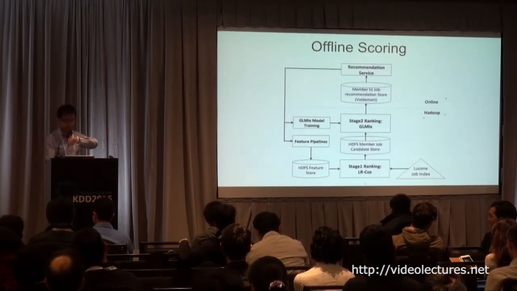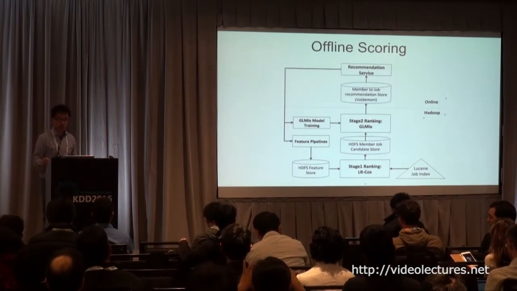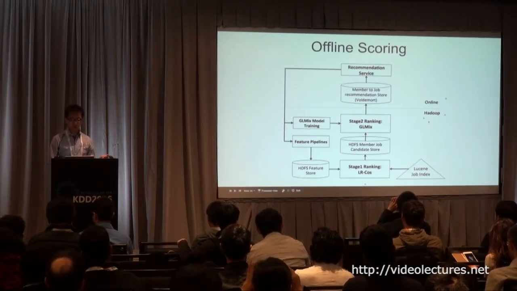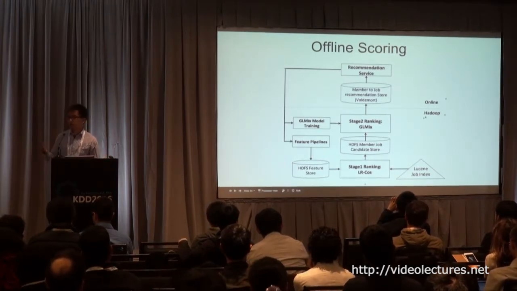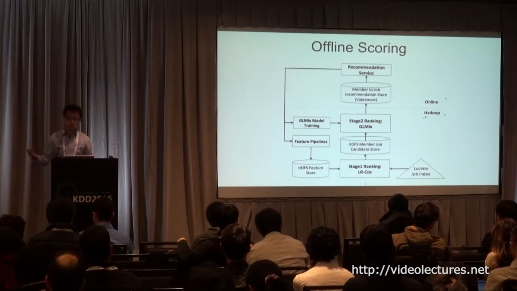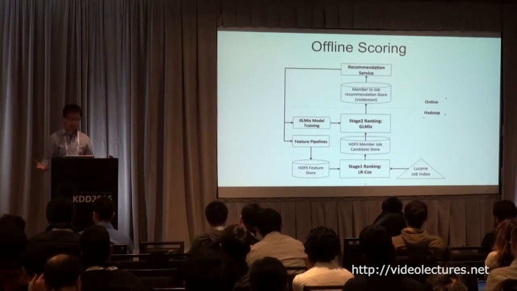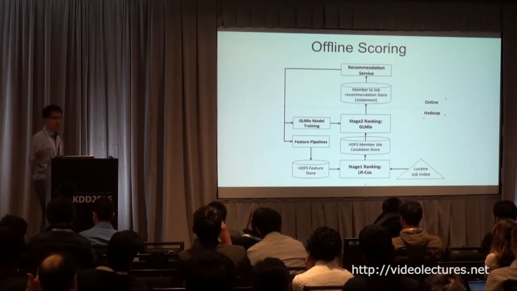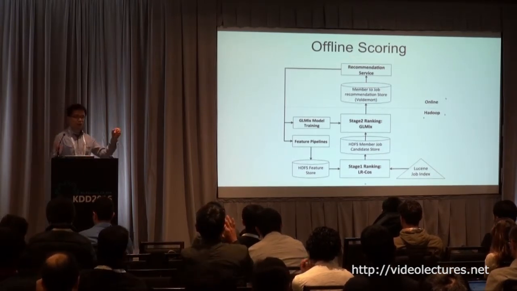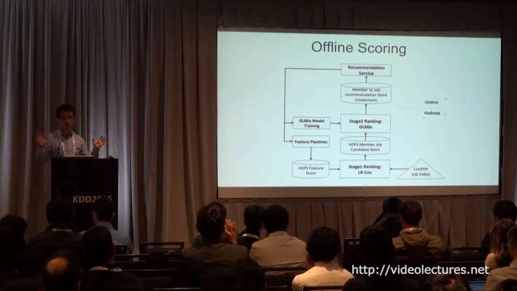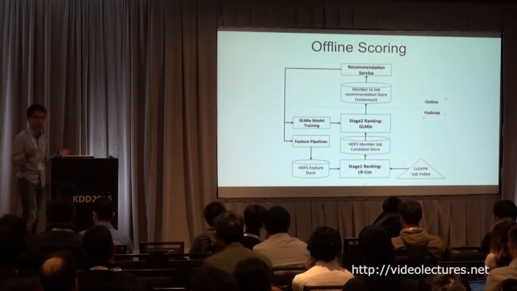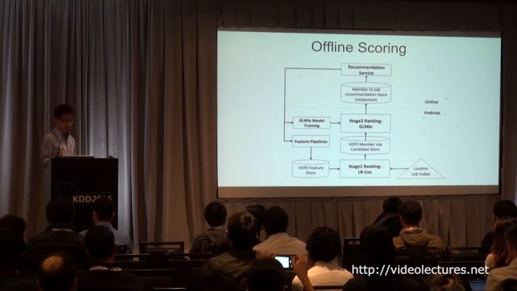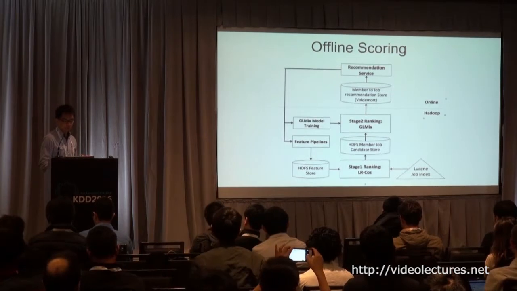Here's a sketch of how we do the offline scoring. The details are covered in the paper. Basically, offline scoring is very simple. We divide our world into the online world and the offline world, and the offline world is handled by Hadoop. We prepare the candidate set offline, score it with our model, and get the scores for each user-item pair. We push them into the online key value store, which is the Voldemort store in our case, an open source, very scalable, efficient online key value store, and then we serve the model that way.